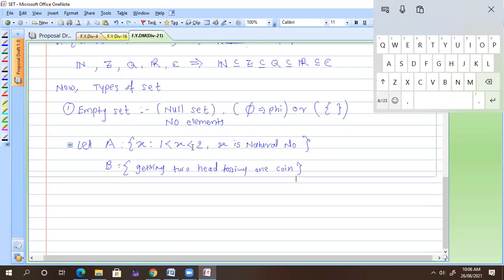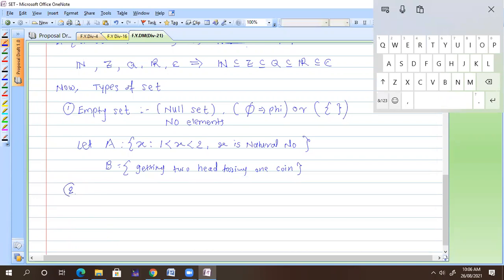Z also you can do the same thing. Instead of natural number, you can write down integers. Z is X is an integer. Still also you are getting the same number. Now you know what is finite set, what is infinite set. I'm not going to discuss that here.